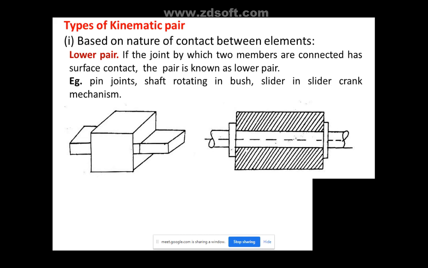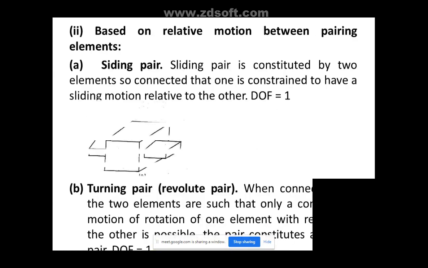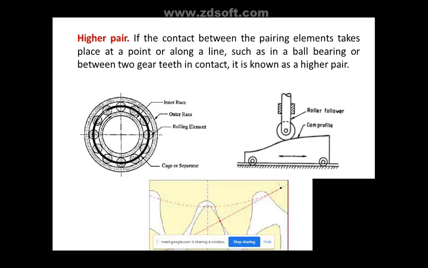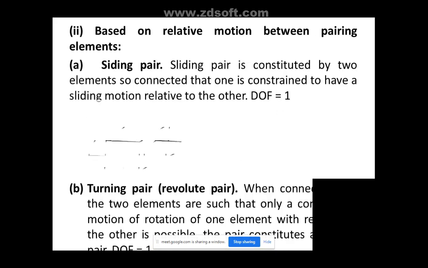Okay, have you understood this? Whenever the mating is on the entire surface, it is known as a lower pair, and when there is contact only at a point, it becomes a higher pair. These are the two classifications based on the nature of contact between the elements. Next we'll go with the classification based on relative motion between the pairing elements.